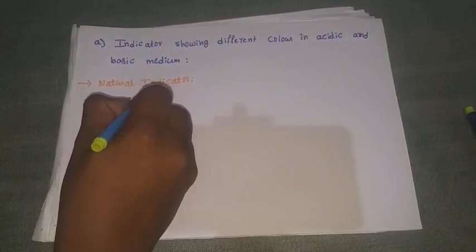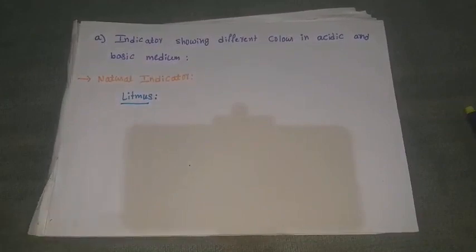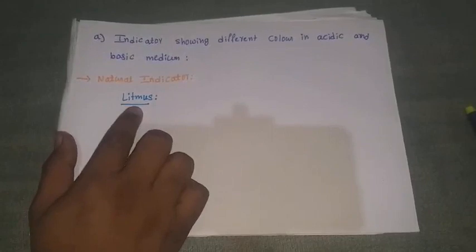This is the most common, most widely used indicator in the laboratory. Even nowadays, every day we use litmus paper in our lab. Litmus is a natural indicator because it is obtained from a plant, that is lichen.